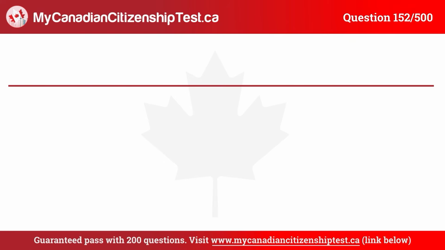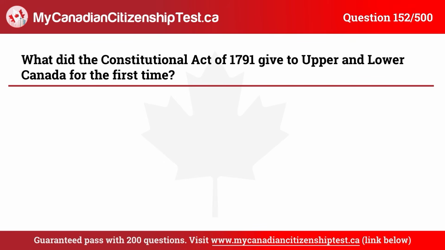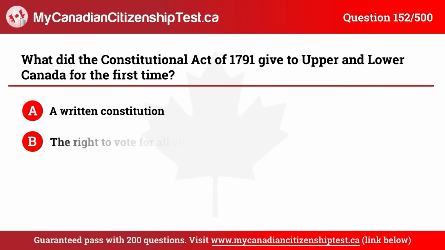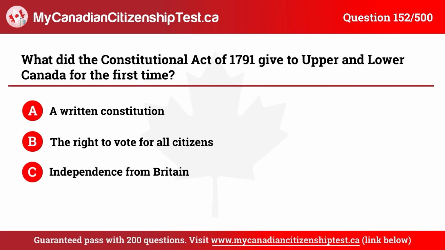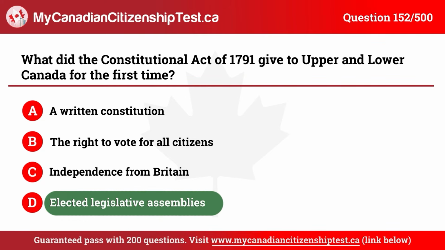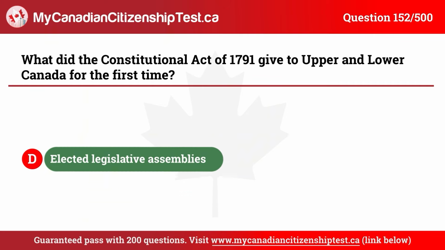Question 152. What did the Constitutional Act of 1791 give to Upper and Lower Canada for the first time? A. A written constitution. B. The right to vote for all citizens. C. Independence from Britain. D. Elected legislative assemblies. The correct answer is D. Elected legislative assemblies.